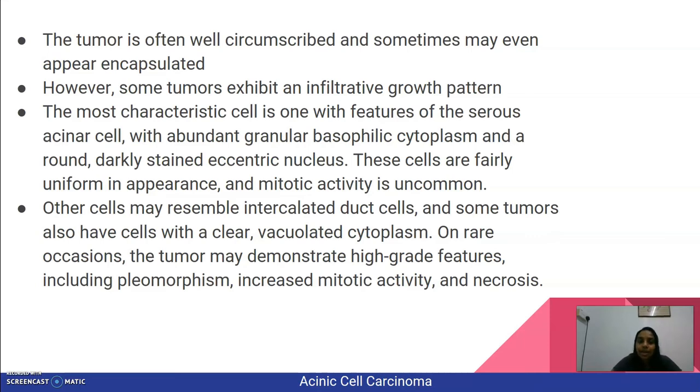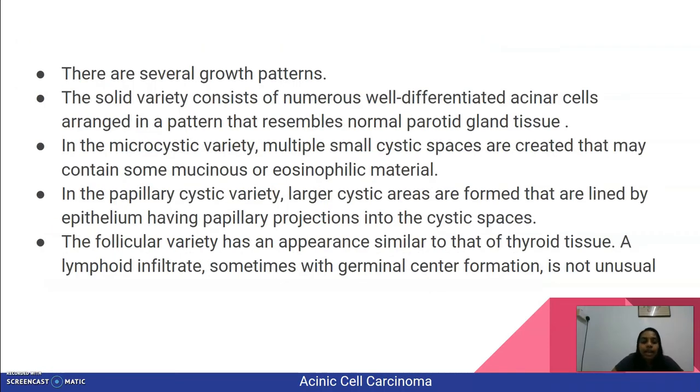Other cells may resemble intercalated duct cells and some tumors also have cells with a clear vacuolated cytoplasm. On rare occasions, the tumor may demonstrate high-grade features, which include pleomorphism, increased mitotic activity, and necrosis. In acinic cell carcinoma, there are several growth patterns. There are 4 types of growth patterns, which include solid variety, microcystic variety, papillary cystic variety, and follicular variety.